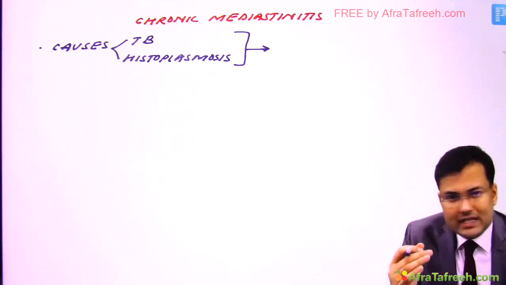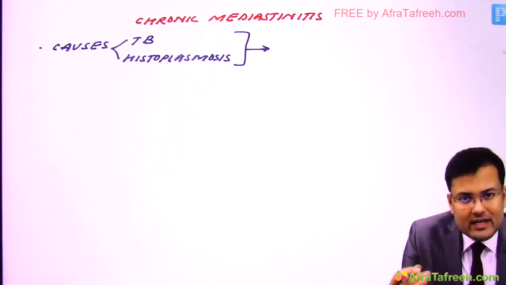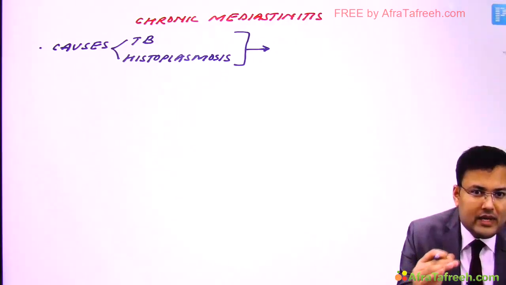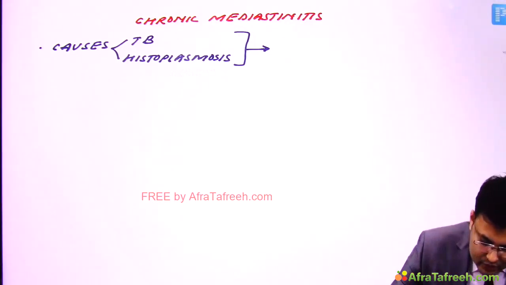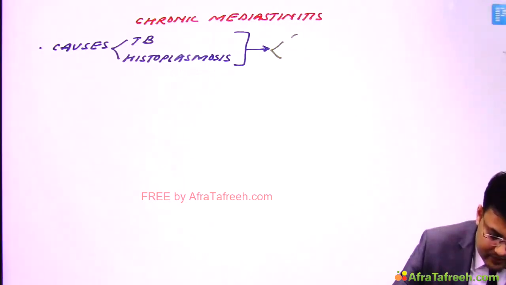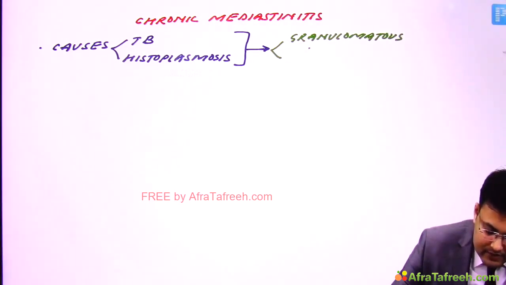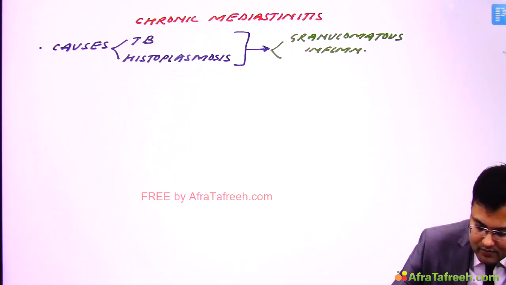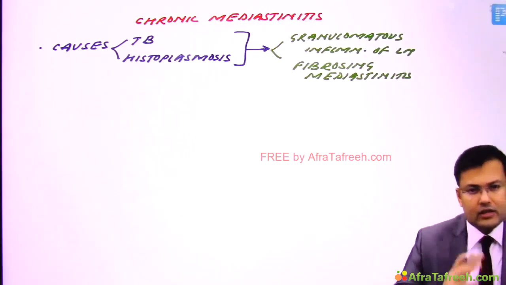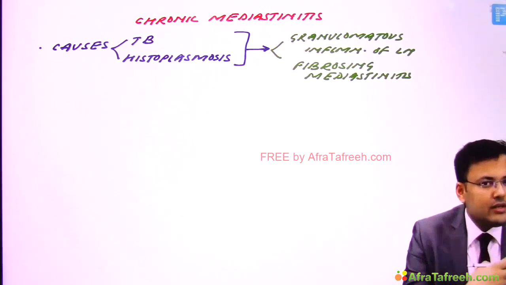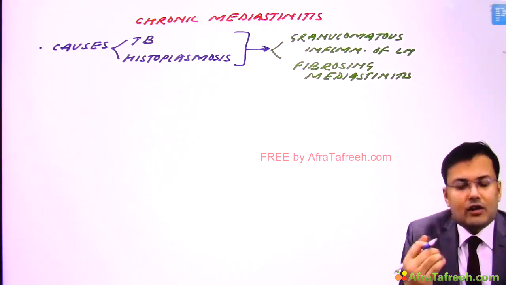And the disease ranges from granulomatous inflammation of lymph node to fibrosing mediastinitis. Simple. So we discussed that there is chronic inflammation leading to fibrosis, leading to encasement of structures or involvement of the wall of surrounding structures.